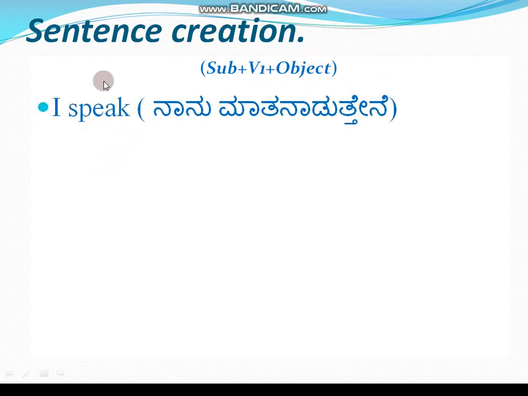Now, let's look at sentence creation. So we understood about the subject. According to the subject we need to take the main verb. See, the structure goes like this: subject, then V1. V1 form means, as I already told you, we use V1 only for I, we, you, they and all plural nouns. So examples like this: I speak, ನಾನು ಮಾತನಾಡುತ್ತೇನೆ, because it is indefinite.